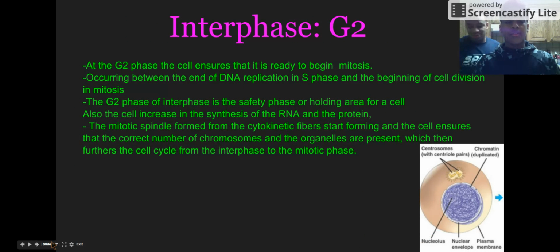Interphase, G2. At the G2 phase, the cell ensures that it is ready to begin mitosis, occurring between the end of DNA replication in the S phase and the beginning of cell division and mitosis. Also, the cell increases in synthesis of RNA and protein. Also, the G2 phase of interphase is the safest phase, or holding area, for the cell.